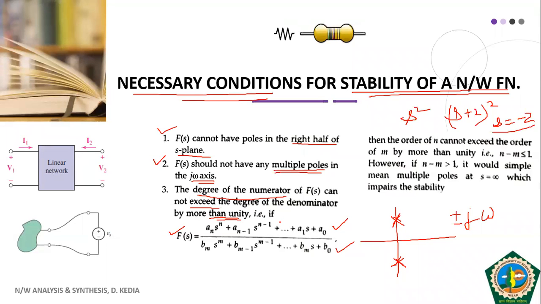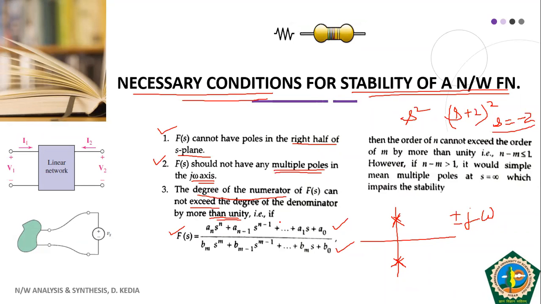So students, in the previous class also we had talked about such conditions related to driving point functions and transfer functions. Now we are talking about the network function. Similarly, we'll talk about certain conditions related to the Hurwitz polynomial.